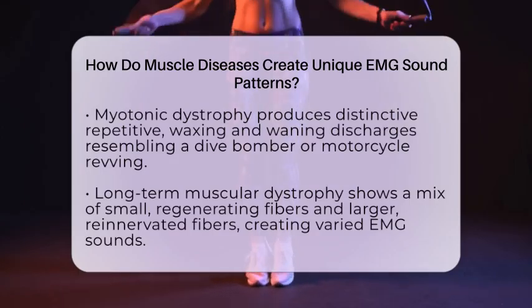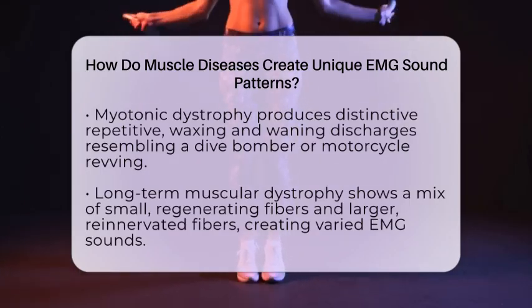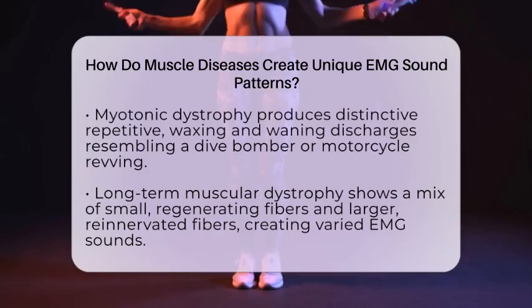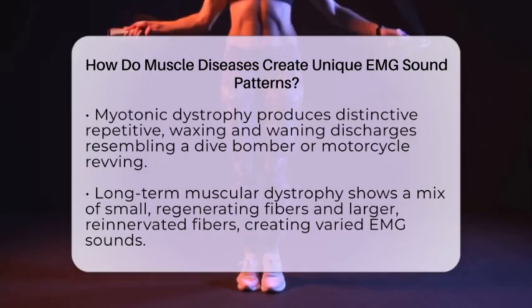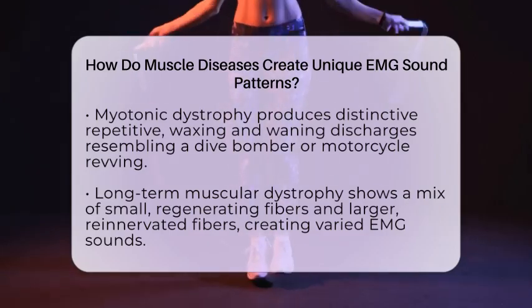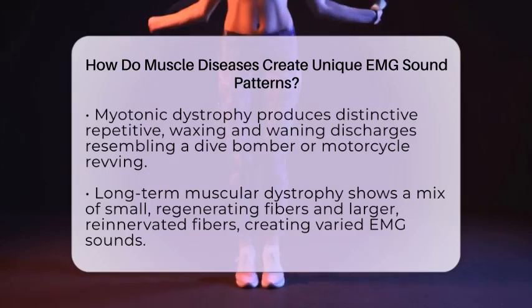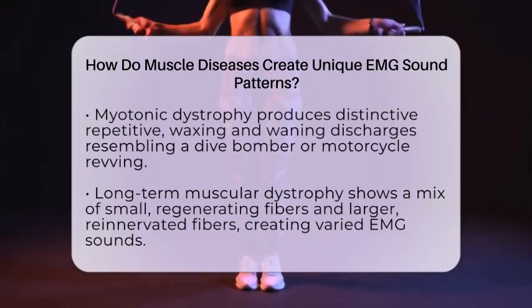In long-standing muscular dystrophies, EMG can show a mix of different motor unit signals. Some may be short and small, reflecting new or regenerating fibers, while others are longer and larger, indicating reinnervated or surviving fibers. This mixed pattern reflects the ongoing cycle of muscle degeneration and repair.